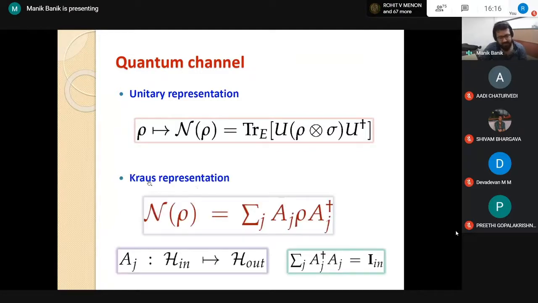Also, this channel has some Kraus representation, which is given by this operator sum representation, where these operators are from the input to the output Hilbert space, and they satisfy some particular completeness relation. Now this particular representation is also called the Sudarshan-Kraus representation, because E. C. G. Sudarshan, one of the most prominent scientists from India, also independently obtained a similar representation.